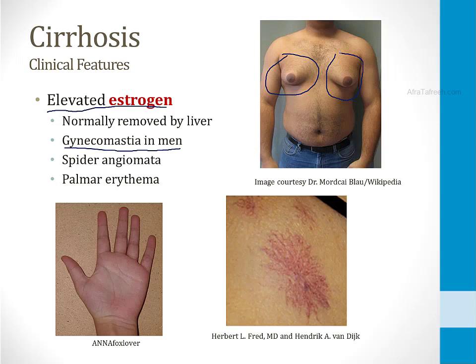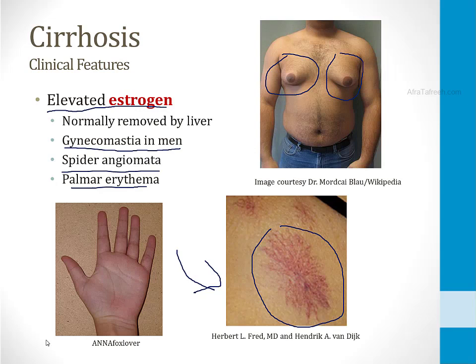And then two other consequences of elevated estrogen are spider angiomata and palmar erythema. This is a picture of a spider angiomata on the screen here. You can see it's a red lesion on the skin. It's the result of increased numbers of blood vessels below the skin. The mechanism for this is not entirely clear.